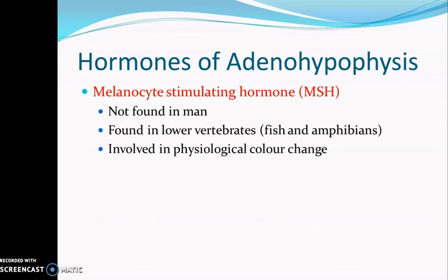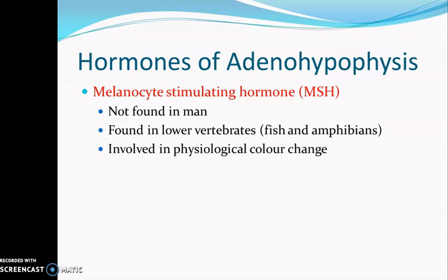This is because of the presence of the melanocyte stimulating hormone. So the physiological color change of the body is controlled by melanocyte stimulating hormone, and this hormone is functional only in lower vertebrates and not in man.